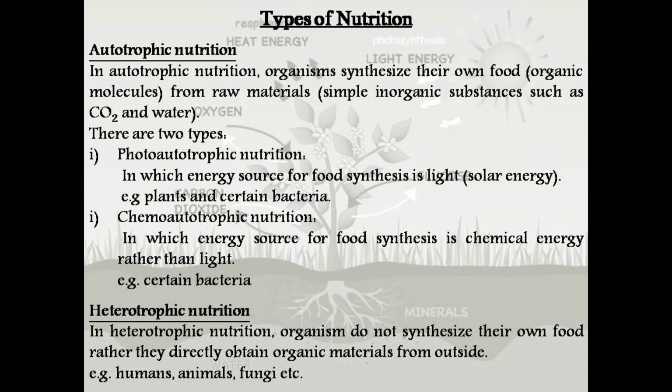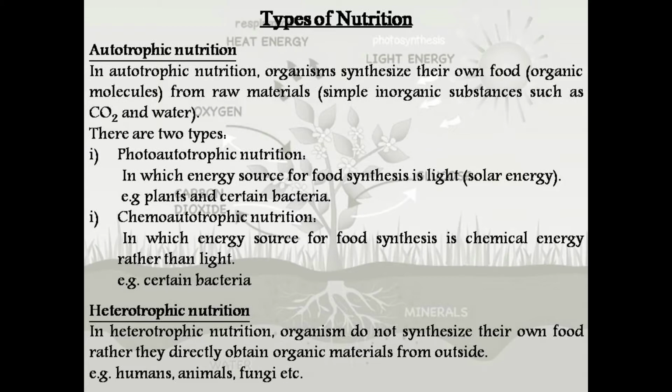Number one, photoautotrophic nutrition. In this type of nutrition, the organisms use solar energy for food synthesis inside their bodies. It means they use the energy from the sunlight to make their food. This type of nutrition is carried out by plants and certain bacteria.